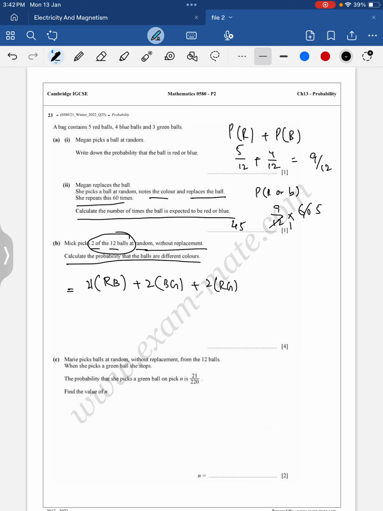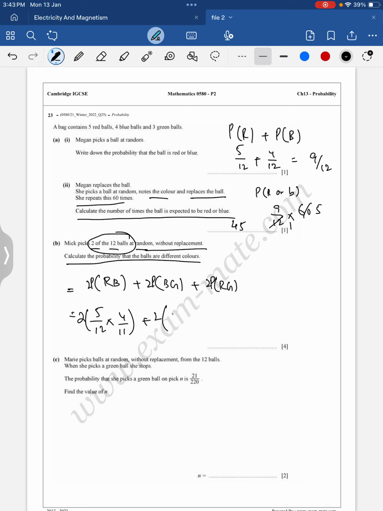So red is 5 upon 12 multiplied by blue is 4 upon, not replacement means the remaining balls will be 11. Same will be everywhere.